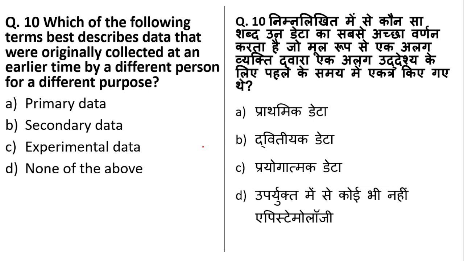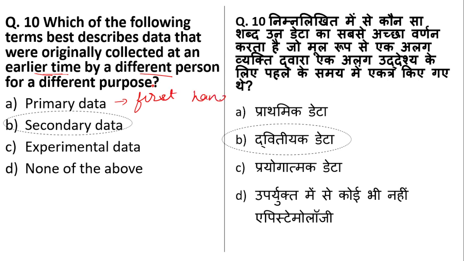Next is, which of the following terms best describes data that were originally collected at an earlier time by a different person for a different purpose? Primary data, secondary data, experimental data, or none of the above? So the data that was originally collected at an earlier time, in the previous time by a different person, is called secondary data. Okay, primary data, students, is called first hand data. You need to remember this, first hand.